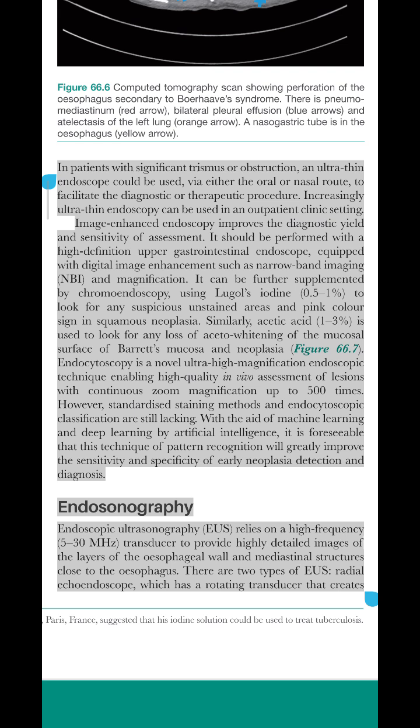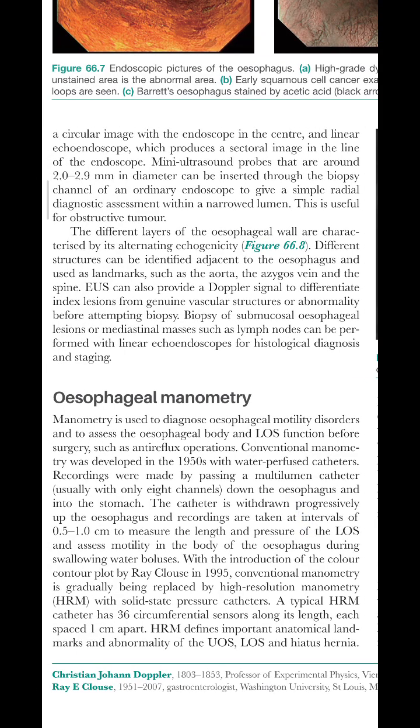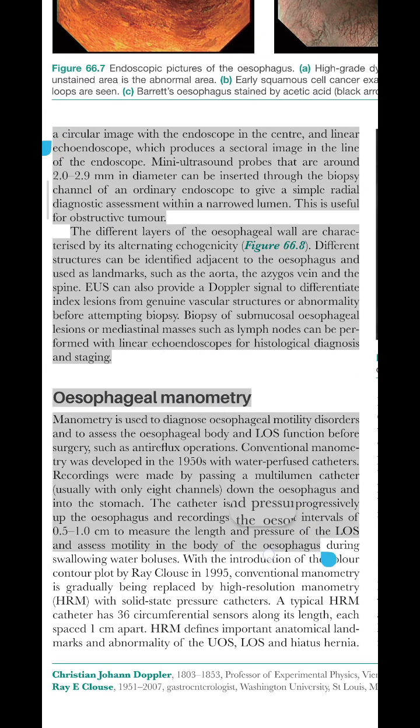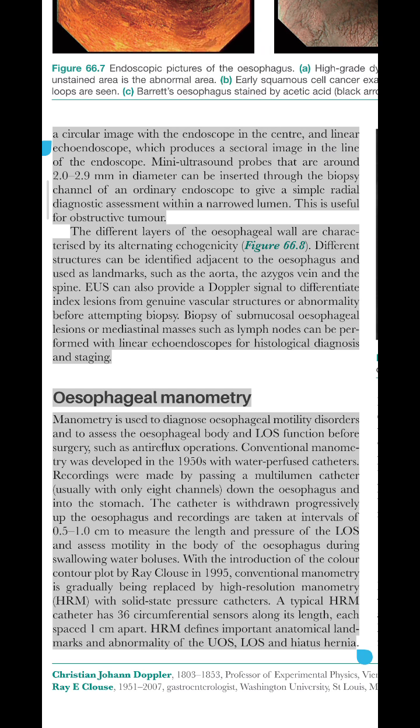Endosonography, endoscopic ultrasonography, EUS, relies on a high-frequency 5 to 30 MHz transducer to provide highly detailed images of the layers of the esophageal wall and mediastinal structures close to the esophagus. There are two types of EUS: radial echoendoscope, which has a rotating transducer that creates a circular image with the endoscope in the center, and linear echoendoscope, which produces a sectoral image in the line of the endoscope.